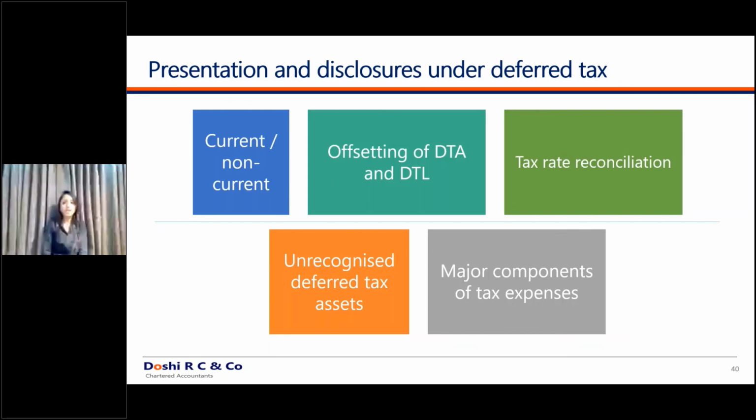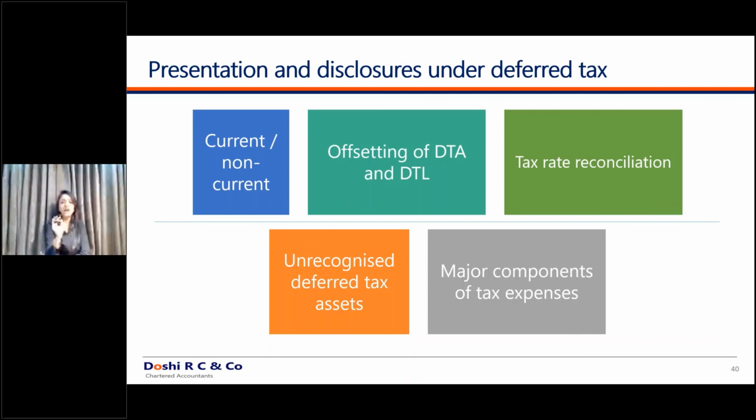Second, offsetting of DTA or DTL will be allowed only if you have the legal rights to offset. So for example, within your own company, DTA and DTL can be offset. But understand, if it is in consolidated financial statements, me as a holding company, for me DTL has arisen. In the subsidiary's books, there is a net DTA. You cannot set off these two items because you are a separate tax entity. The subsidiary is a separate taxable entity, and you don't have a legally enforceable right to set off this deferred tax asset and a deferred tax liability.